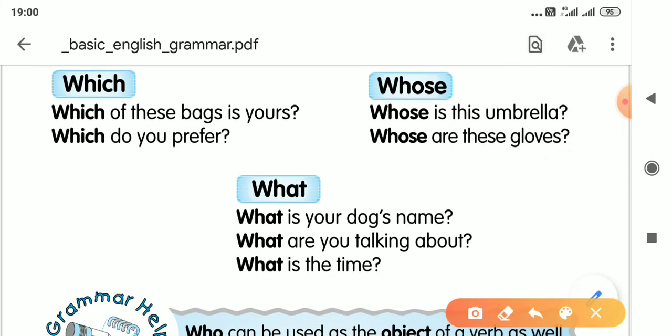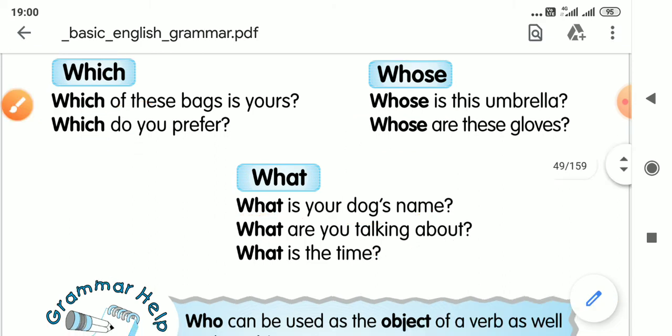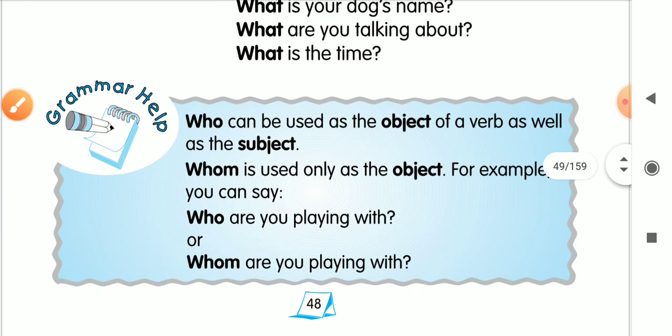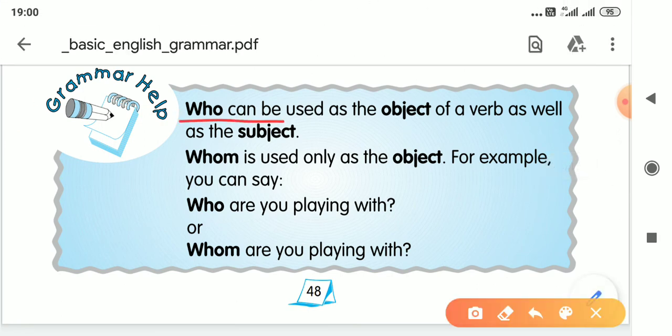Some other examples: what is your dog's name? What are you talking about? What is the time? So very simple examples are there. So you just go through these examples. This is another type, that is interrogative. Here you see who can be used as the object of the verb as well as subject. Whom is used only as an object.